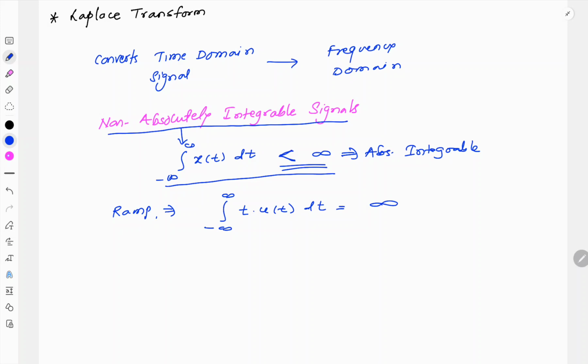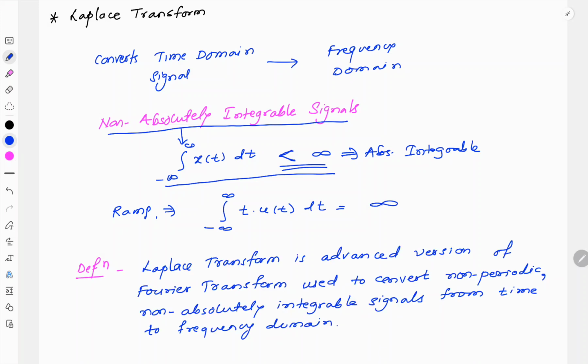So, a simple definition of Laplace transform: Laplace transform is an advanced version of Fourier transform used to convert non-periodic and non-absolutely integrable signals, which we cannot convert from time to frequency using Fourier, from time domain to frequency domain.